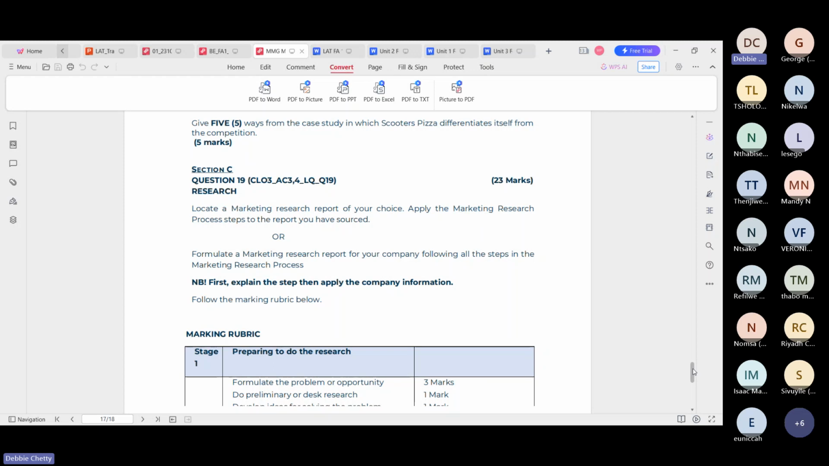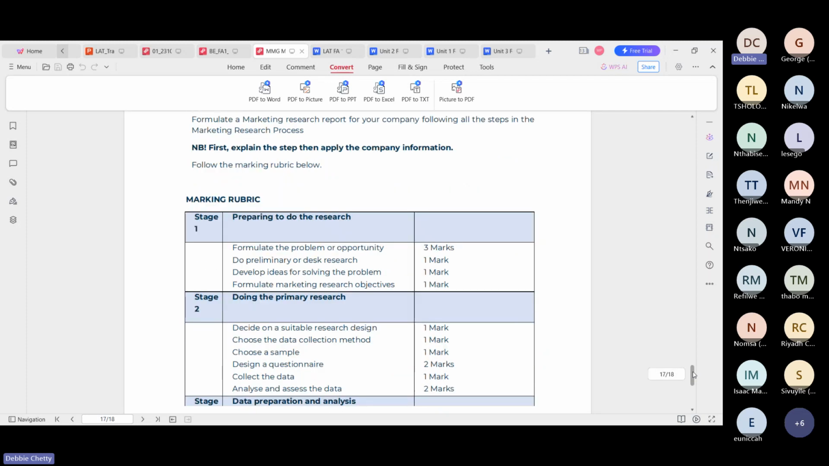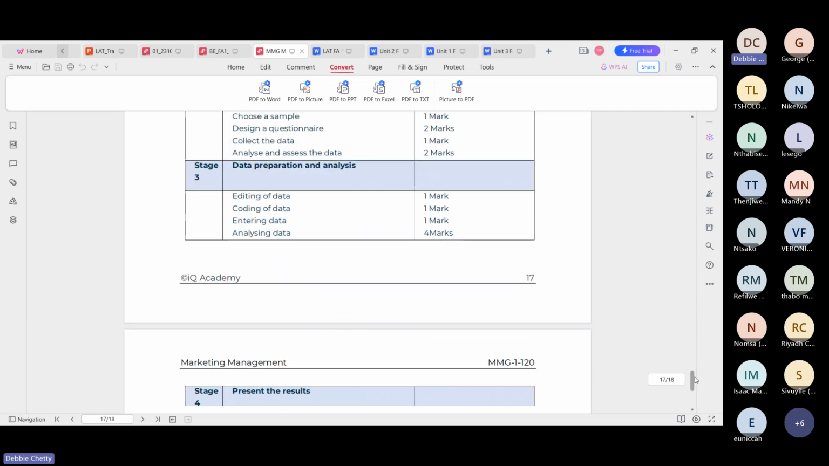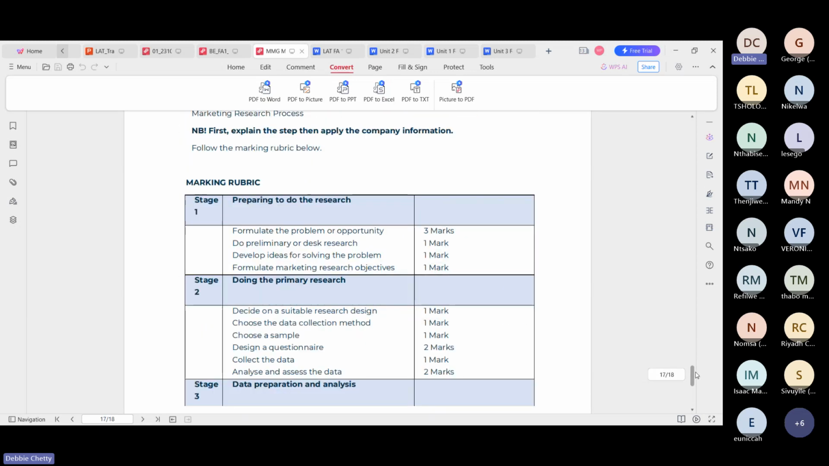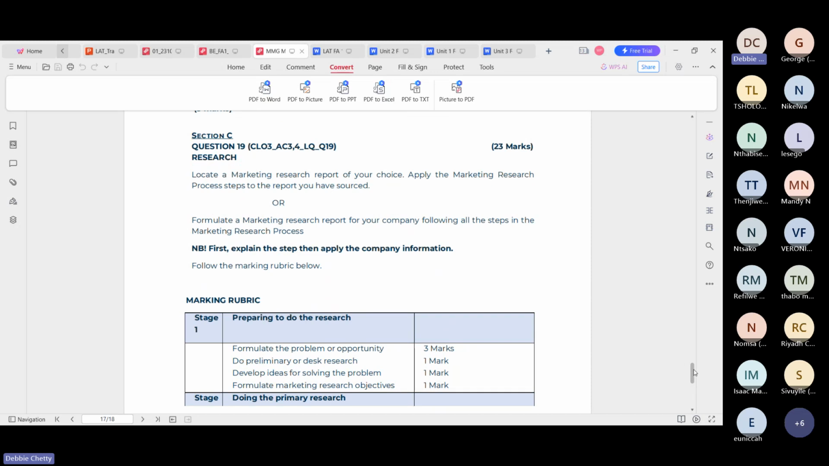But remember, in either one of these topics that you choose, it's the same steps or stages that you're going to use, right? That's why you only have 1 criteria, because you're going to use the same 4 stages to write your answer. Okay, so you can use a company of your choice and you can apply the market research process, right? So like the question said, first explain each step and then apply the company information.